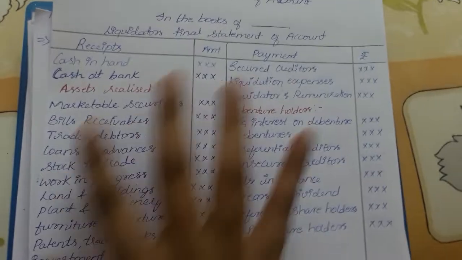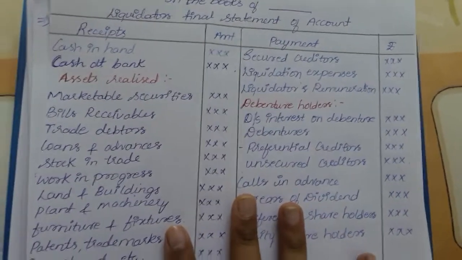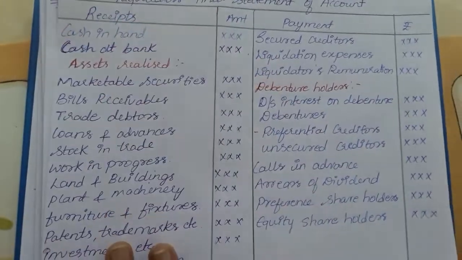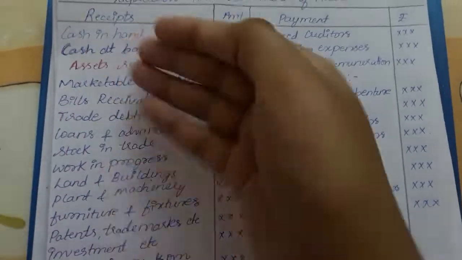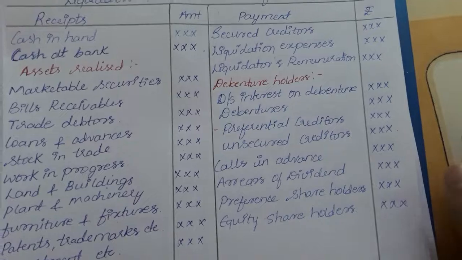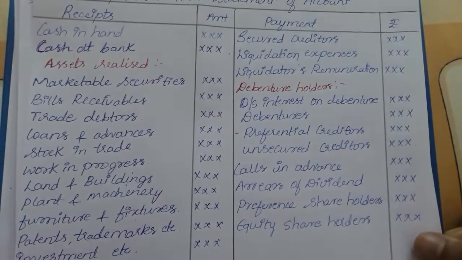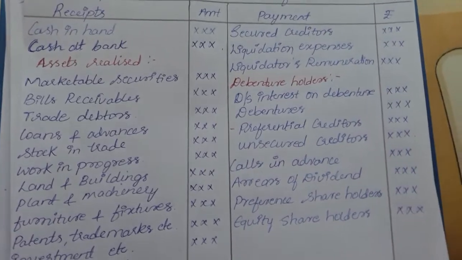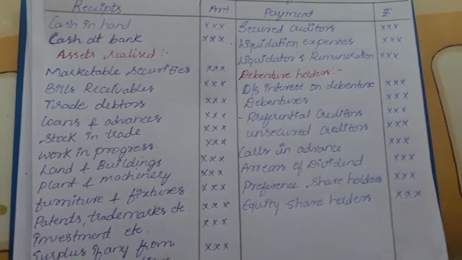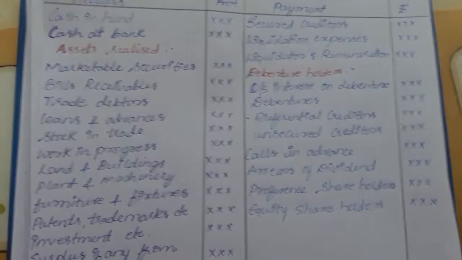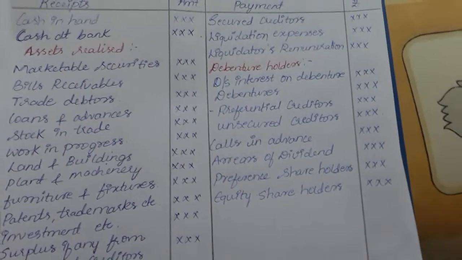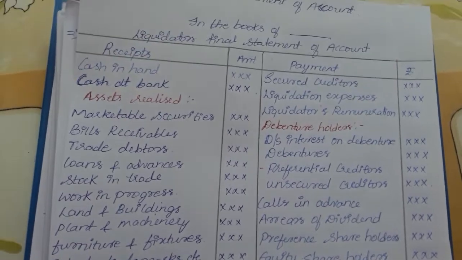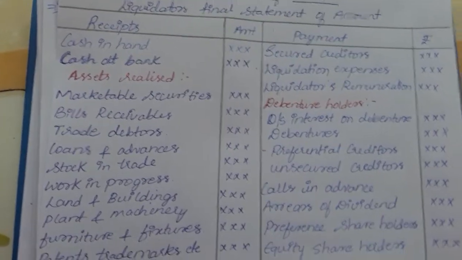So this is the liquidator's final statement. You have to see it properly: the payments, the receipt side, the amount realized, and then the payments. The payments should be made according to these steps, according to these numbers itself. I hope you have understood this. This was an introduction class about what liquidation means, what remuneration is, how remuneration is calculated for the liquidator, and the liquidator's final statement.